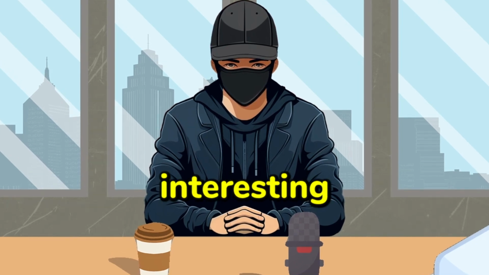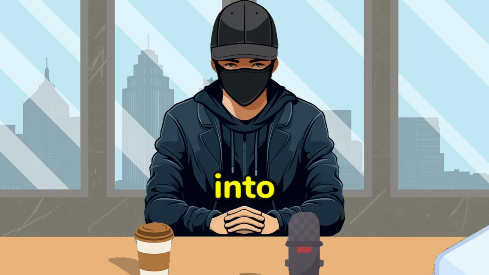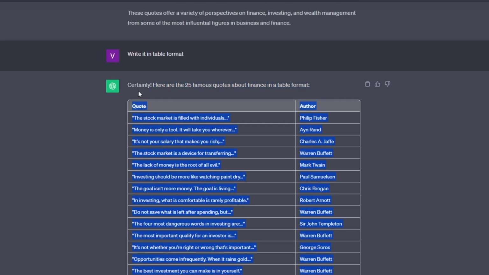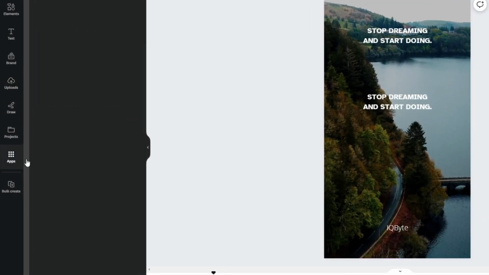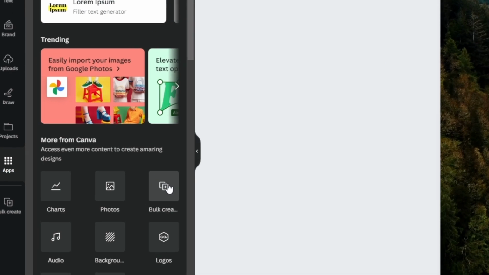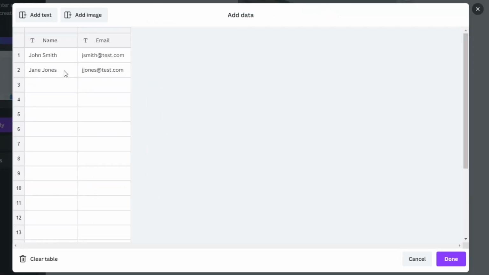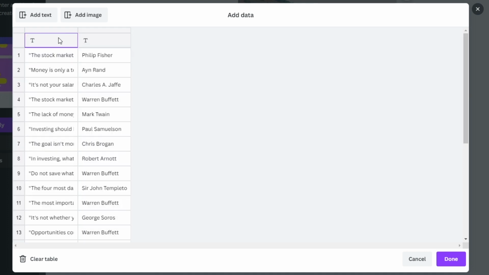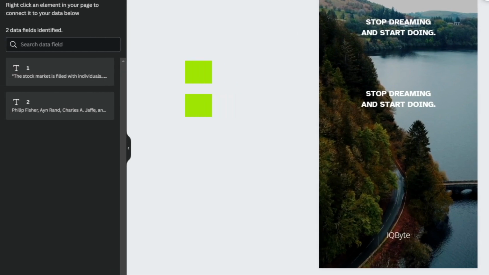Next comes the most interesting part. In just a few clicks, we will turn our template into 25 ready-made videos. We go back to ChatGPT and copy the table. Now, we click on Apps and find the Bulk Create option, then select Enter Data manually. A window with a table opens, and here we need to paste the first 25 quotes from our Excel table and click Done. Next, we see 2 items that need to be matched.